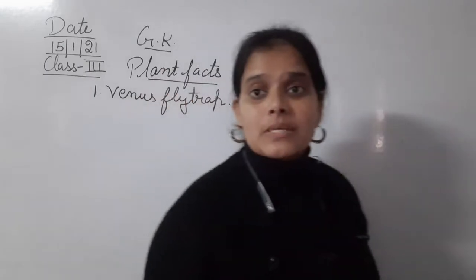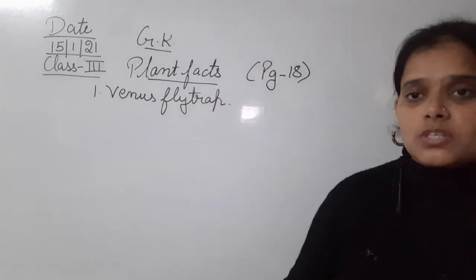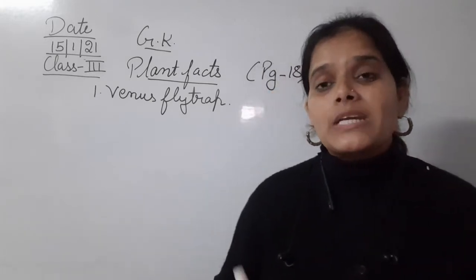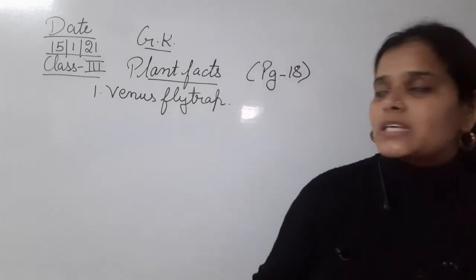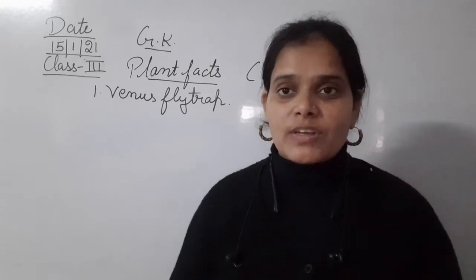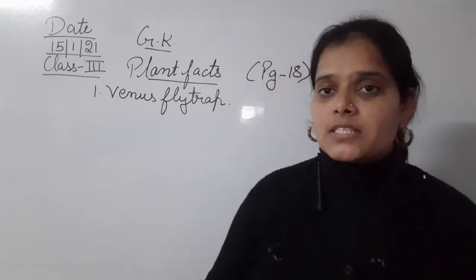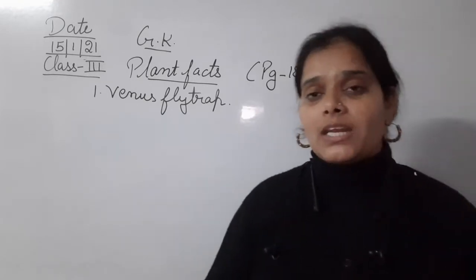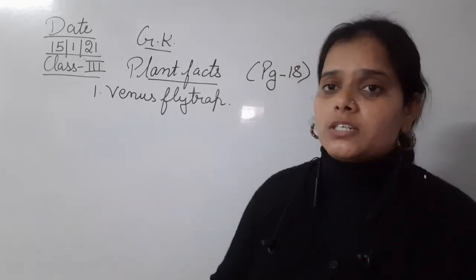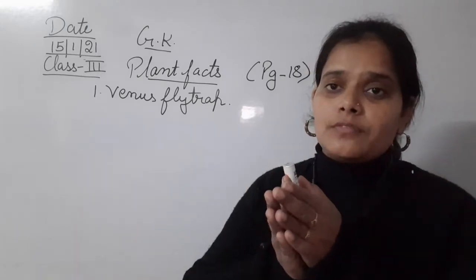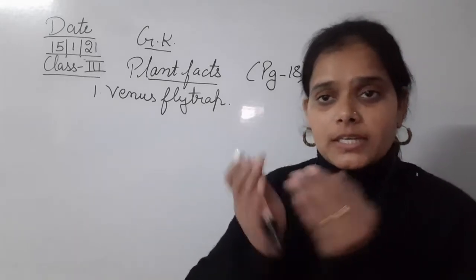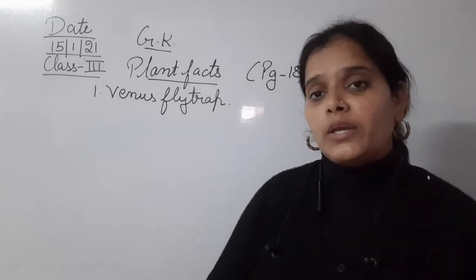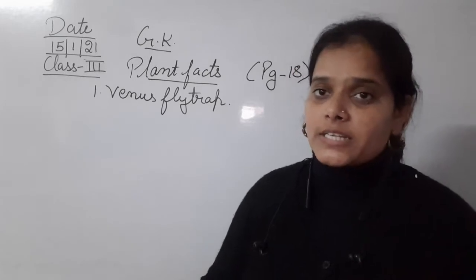So I'll just give you a summary of it. Venus flytrap is a plant, okay, which eats insects. So you can say that this Venus flytrap is a non-vegetarian plant. It eats insects, and whenever an insect, butterfly or any kind of other insect sits on it, it just closes itself. Okay, and that insect remains in it only, and it reopens itself only when that insect is digested by it.